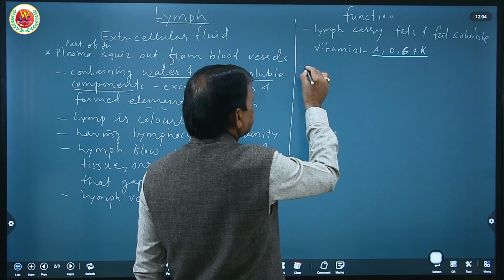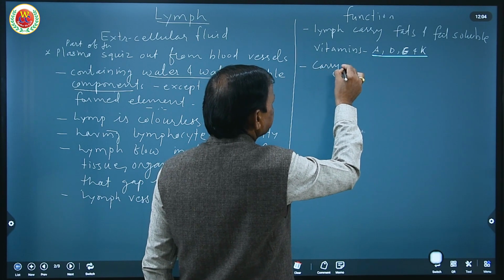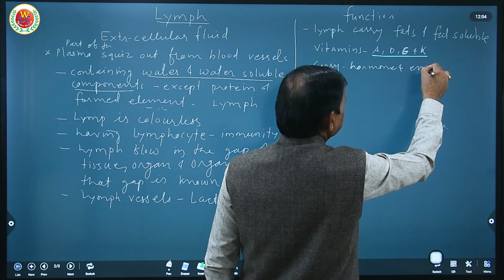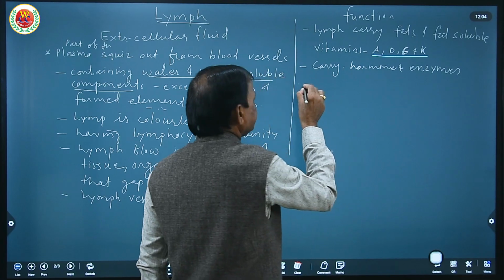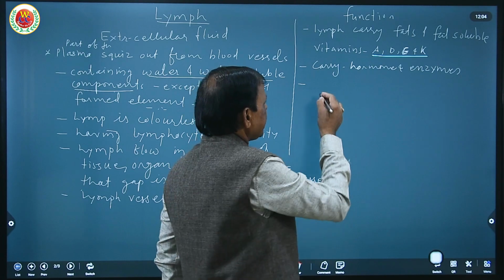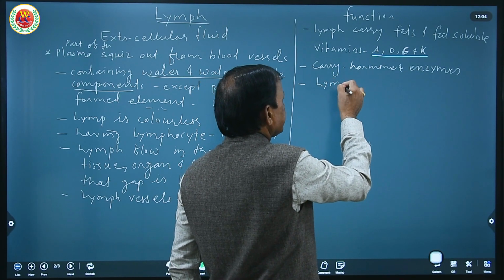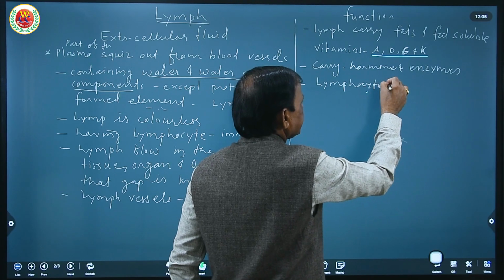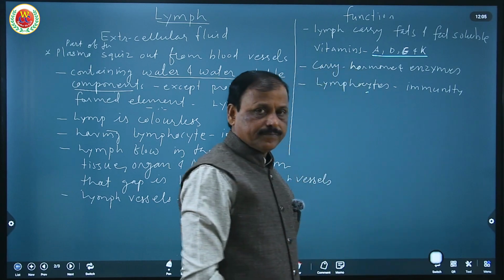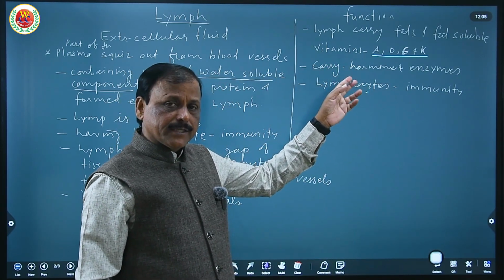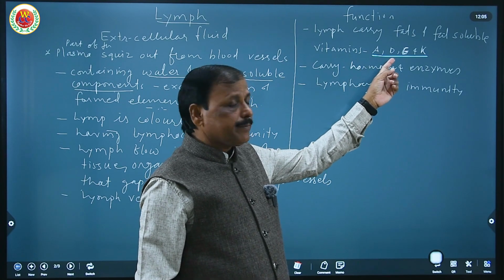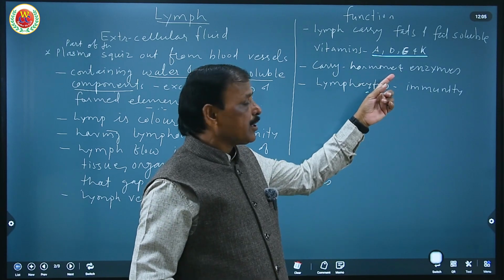Lymph also carries hormones and enzymes. Very important: along with vitamins A, D, E and K, lymph has lymphocytes that provide immunity, as we already discussed. So lymph has a major role in providing immunity and carrying water, fat soluble vitamins A, D, E and K, as well as hormones and enzymes.